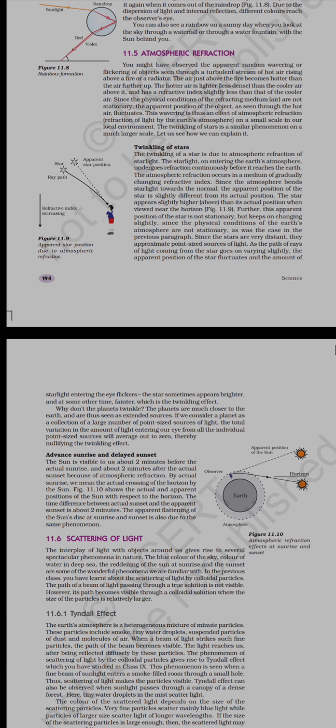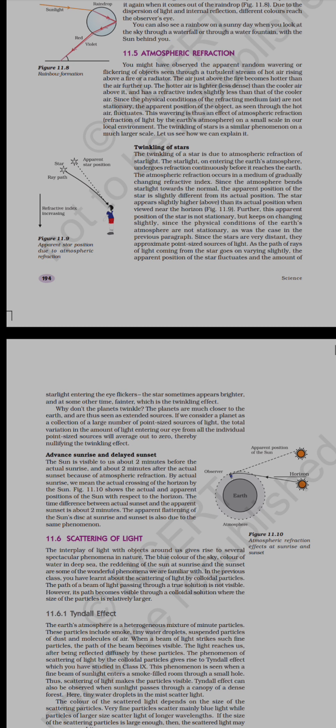Due to this atmospheric refraction, we see the twinkling of stars. Similarly, it happens with sunrise and sunset: the sunset appears 2 minutes late, and the sunrise happens 2 minutes before the actual sunrise. This is also due to atmospheric refraction.